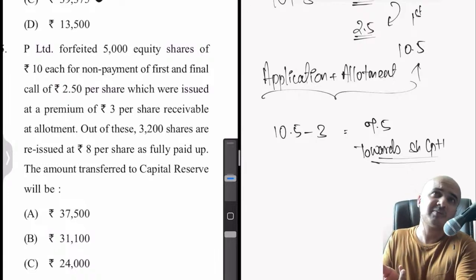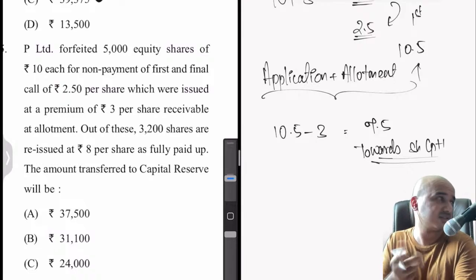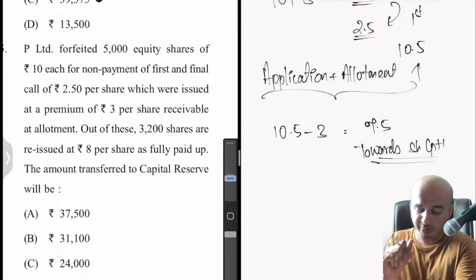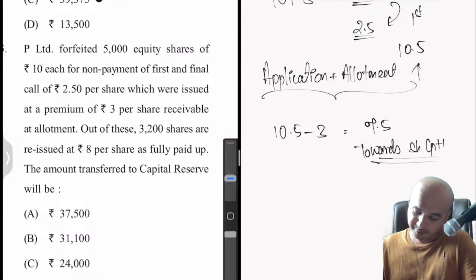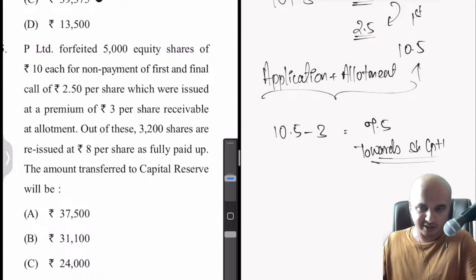Securities premium restrictions regarding that, section 51(3), I don't remember, just check. Section 53, 51, 55, one of these sections. Okay, of course, of the Companies Act.